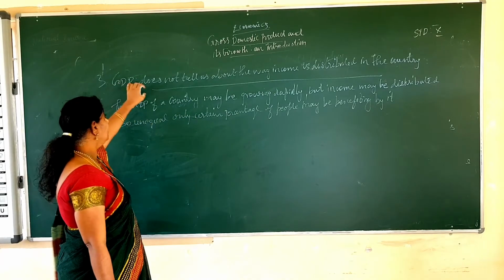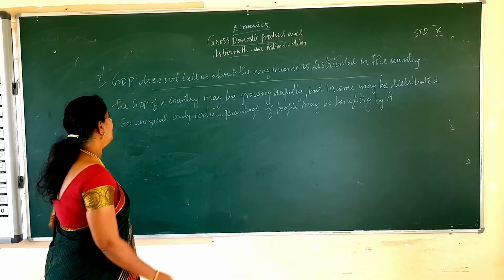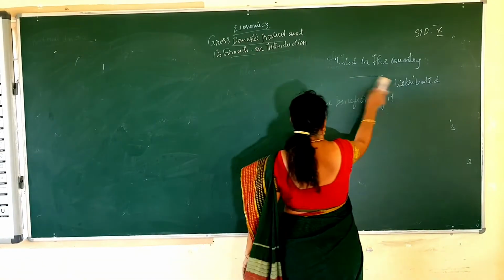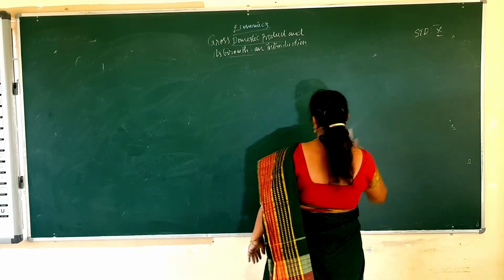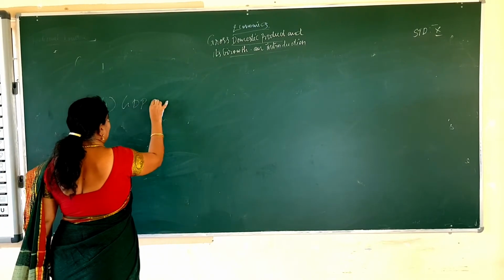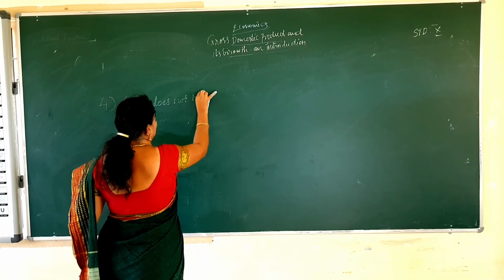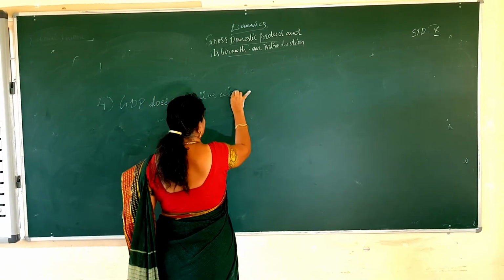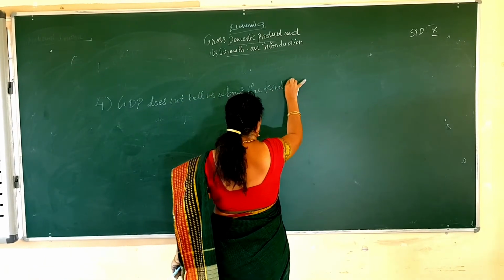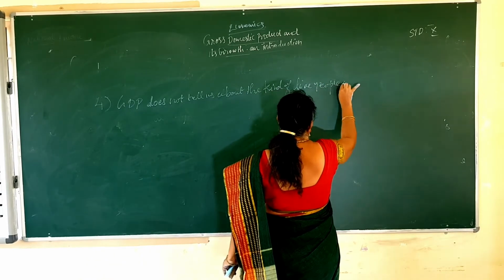So that is the third point. GDP does not tell us about the income that is distributed in the country. And the fourth point is, GDP does not tell us about the kind of life people are living.